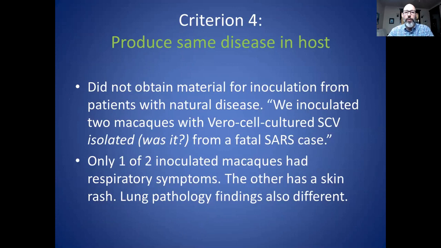So criterion 4, produce the same disease in the host. They did not obtain material from patients with the natural disease. Instead, they used the virus that was cultured in monkey kidney cells. So once again, those cells would be producing exosomes, and the virus was never isolated. So it's not really clear what exactly they're inoculating them with at all.